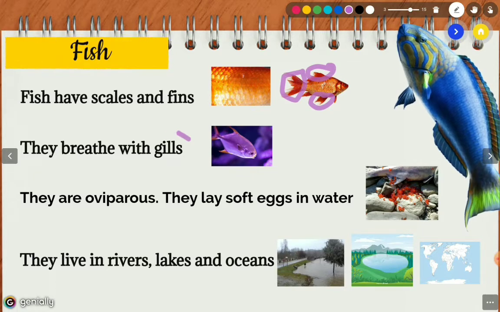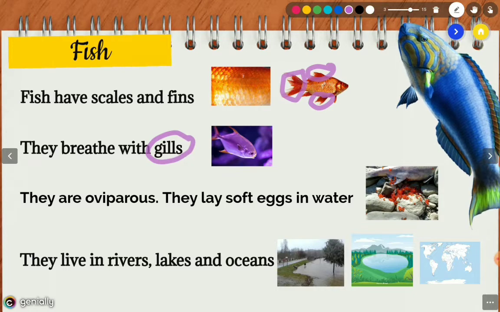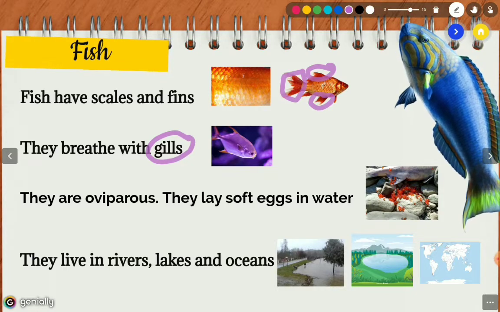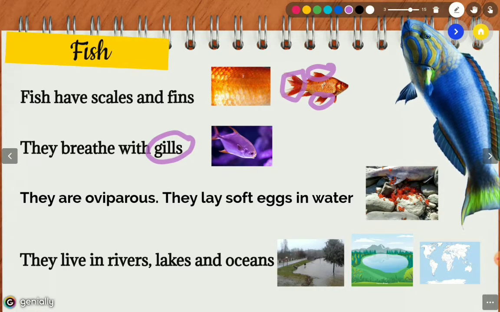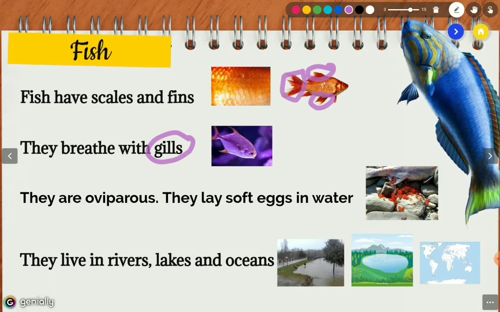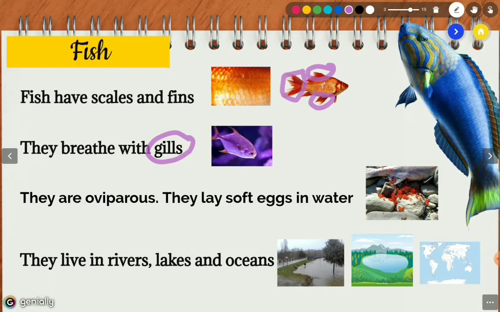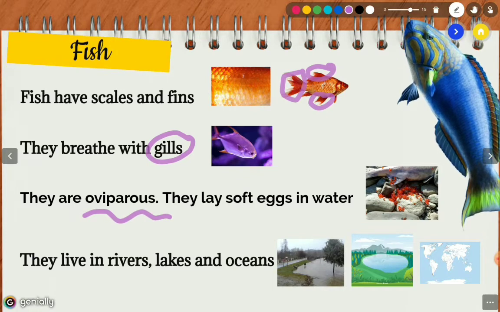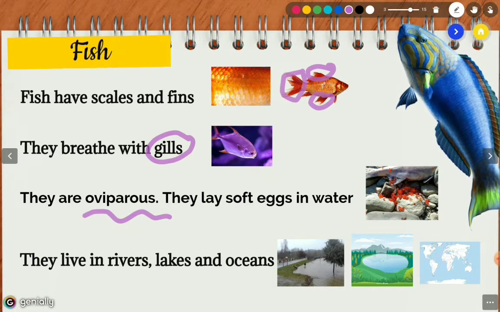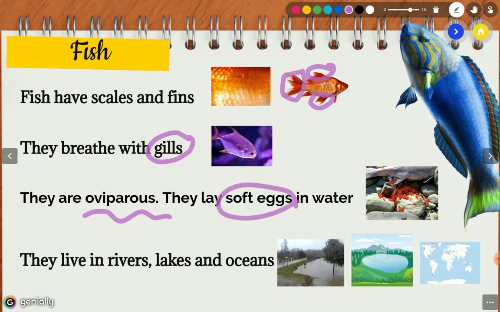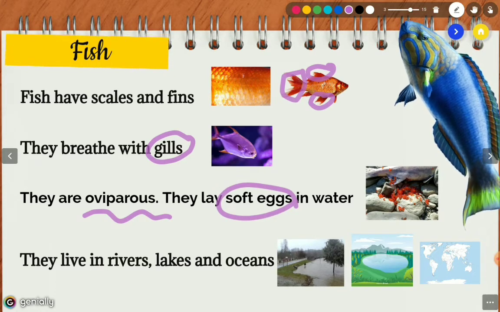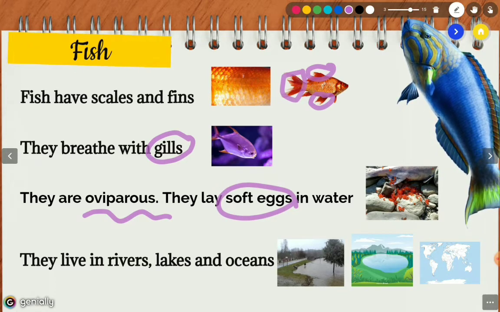They breathe with gills, not with lungs. They live in water, and they breathe with gills. Okay, they are oviparous. You remember? They lay soft eggs in water.